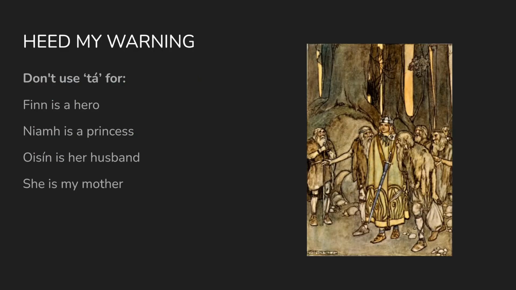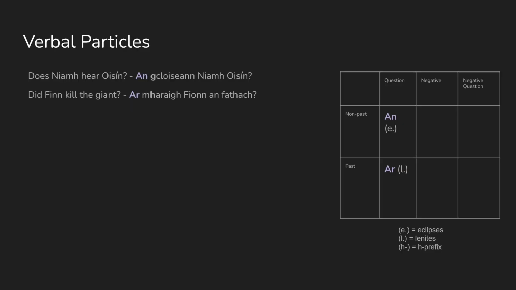Now, this is one of the most important things in the whole video. If you've got a notebook, grab it, write this part down. This is important. The describing part at the end cannot be another noun. If you want to say things like Finn is a hero, she is my mother, and so on, you have to use a different structure, which we're going to talk about in the next lesson. You don't use tá.